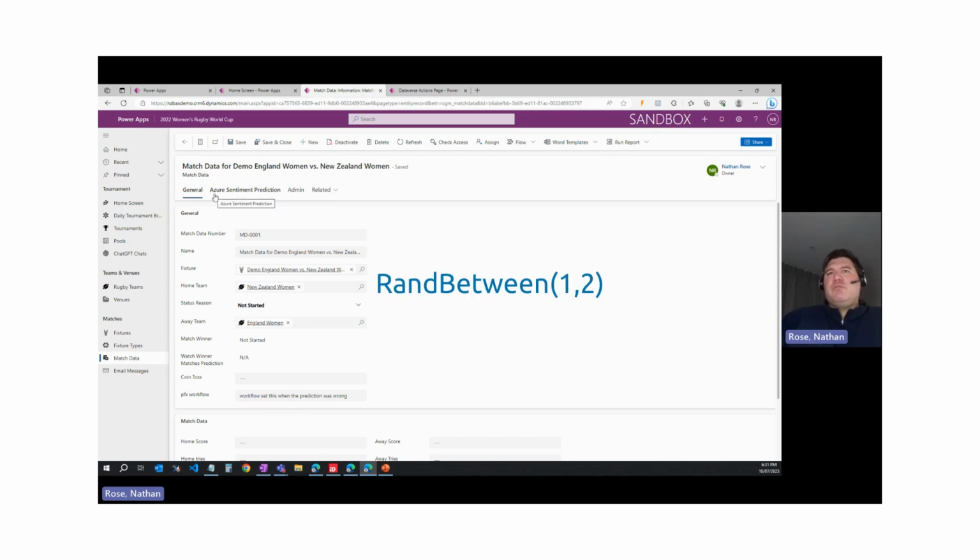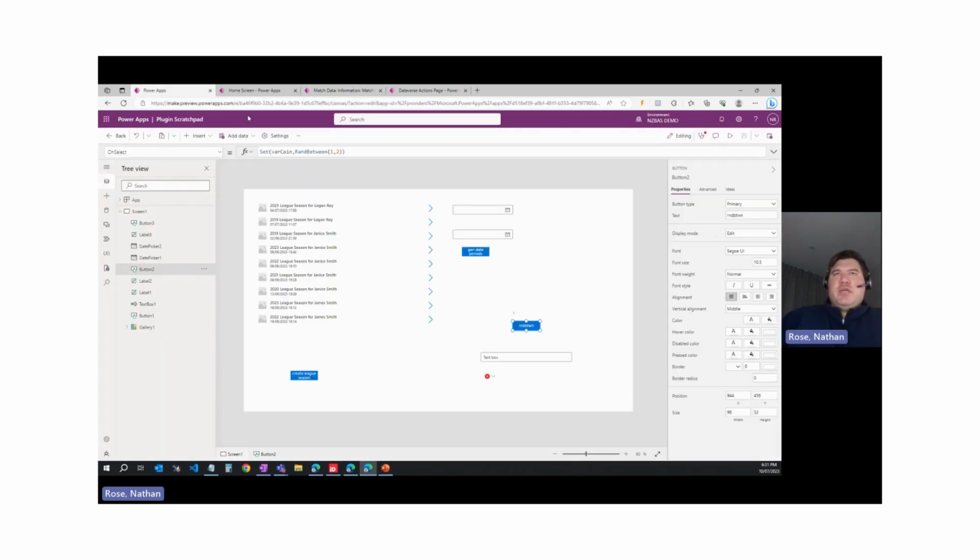RandBetween is a really useful function that basically takes two numbers and generates a whole random number between them. So I've mocked this up here in my scratch pad just to show you how this works. This is my button that's triggering this RandBetween, and I can pick two numbers and it's going to generate a random number between them.